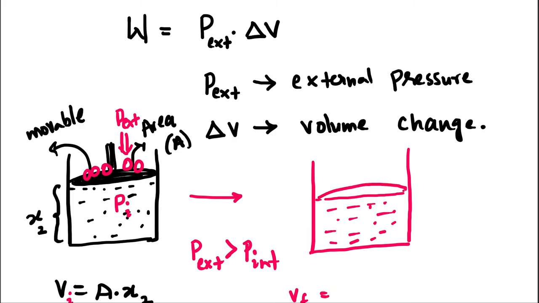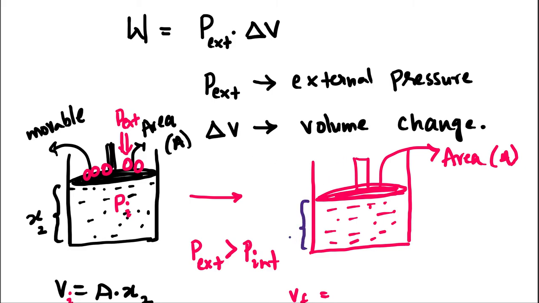And the area is again the same, it is not changing. But what is changing here is the height. So let's use x1 for the initial state, that is A x1, and here it is x2. Therefore now the volume is equal to A times x2. So earlier we had Vi, now after the compression we have Vf.